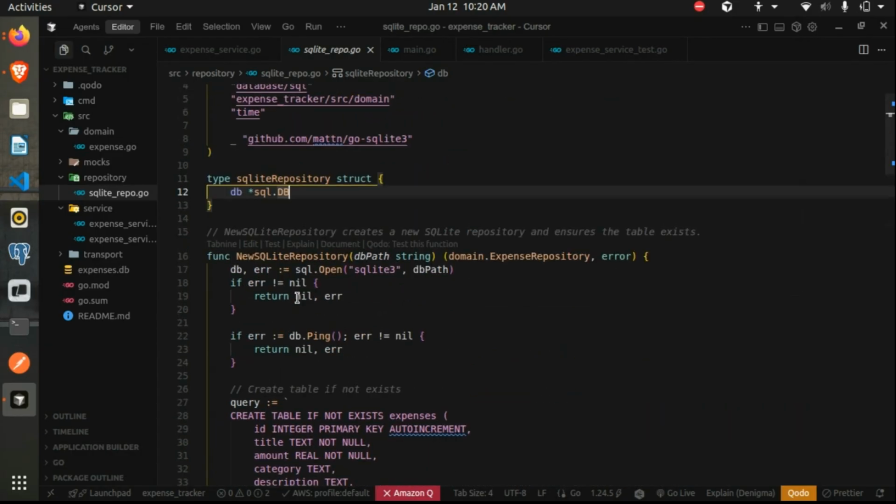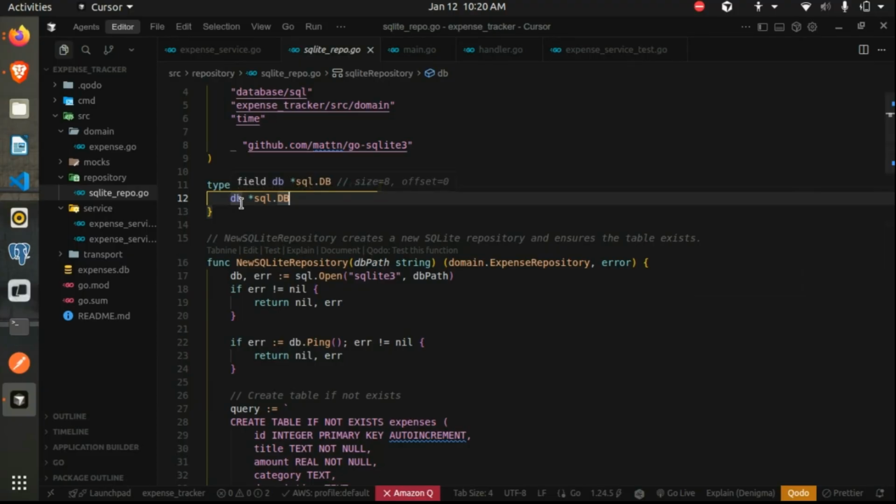This is because we want to use the same database object wherever possible. If we use a copy of it, it will have multiple database objects. And if you know about transactions, when we use transactions, we want the same object. Because if a transaction is going on, and I use another DB object, it will not know that the transaction is already in progress.